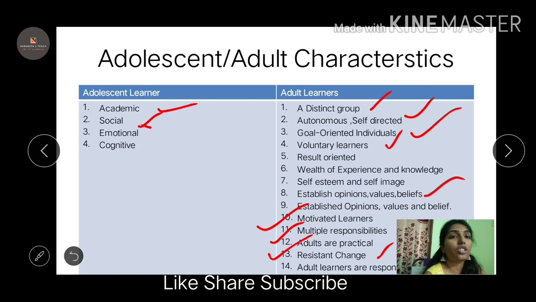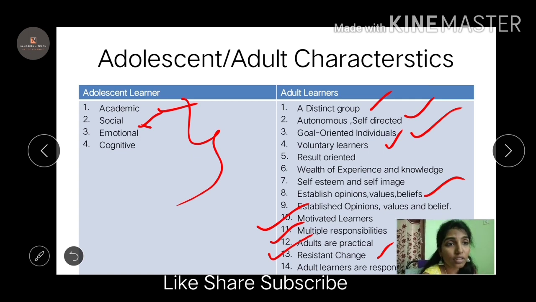These are the characteristics of learners, right? Whereas adolescents are dependent, so they depend on their academics, they depend upon society, they depend emotionally and cognitively, they try to develop themselves in those four areas. Whereas an adult learner already knows, he is self-directed, he is motivated to get something. We are all adult learners, right?